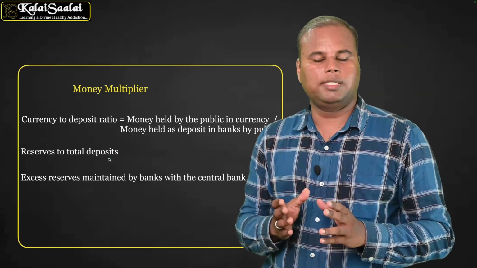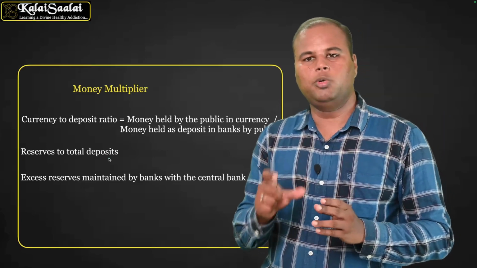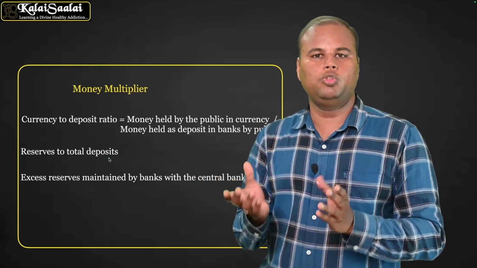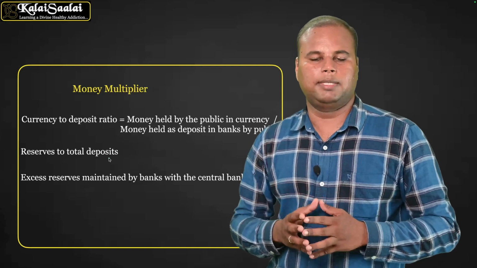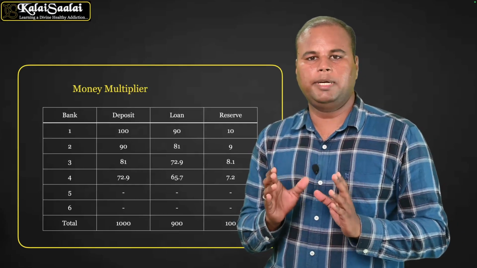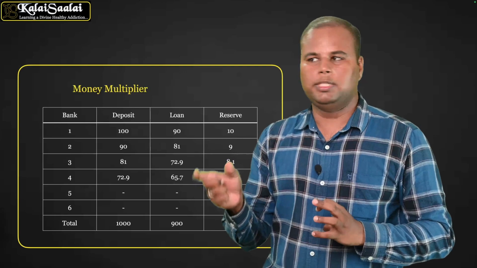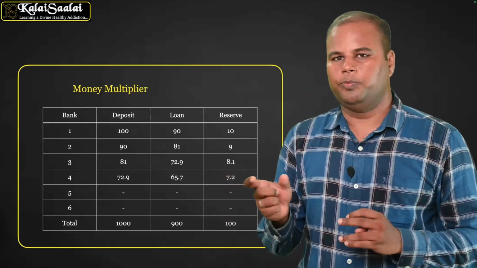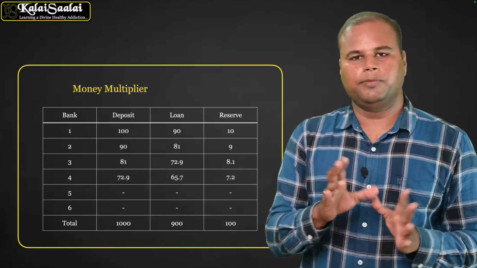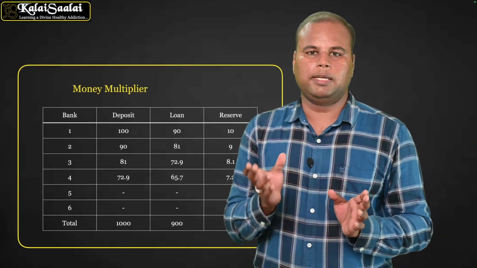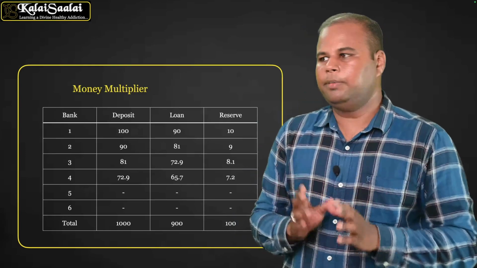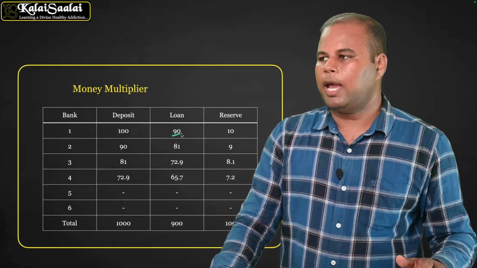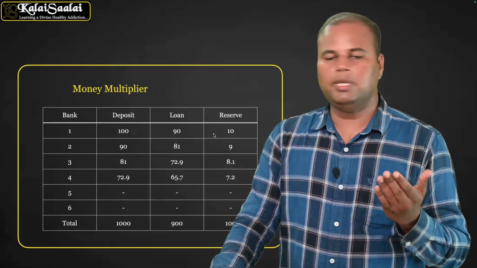Now let's try to understand how a very small amount circulated by the central government is being converted to a very huge broad money M3 with the help of banks. Let's say RBI has only printed a 100 rupee note. The 100 rupee note is deposited in the bank. As per the reserve ratio, CRR and SLR combined, let's take it as 10%. So the bank can lend 90 rupees and they should reserve 10 rupees with RBI.